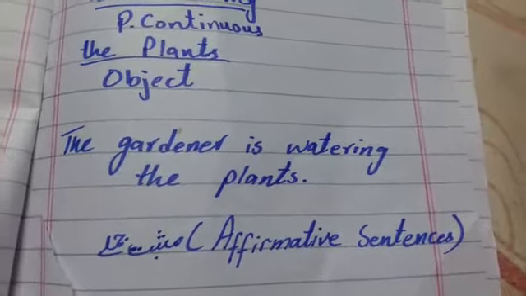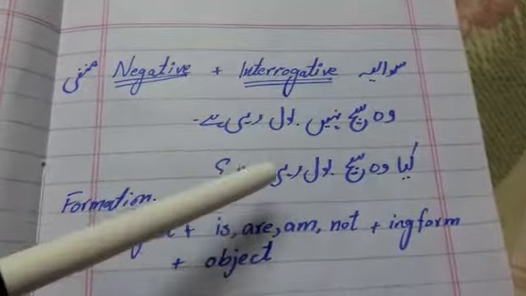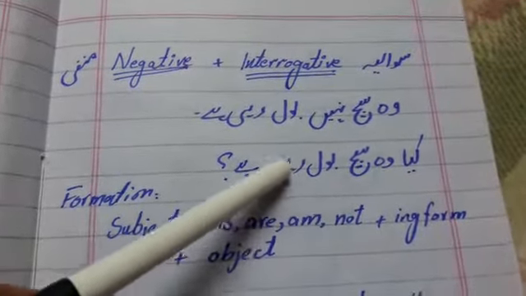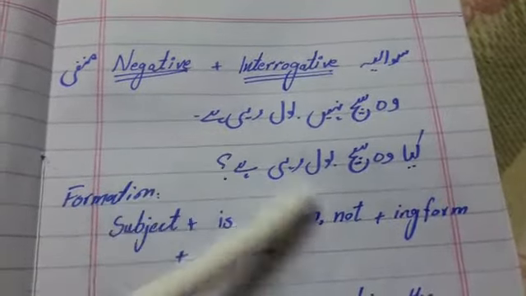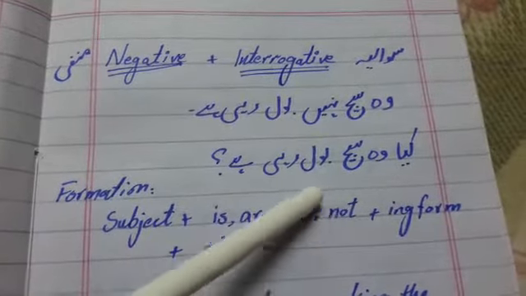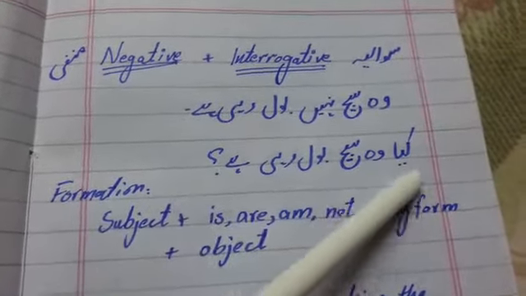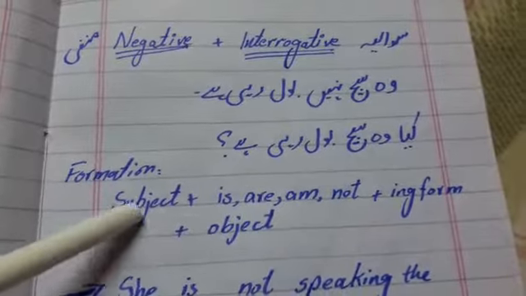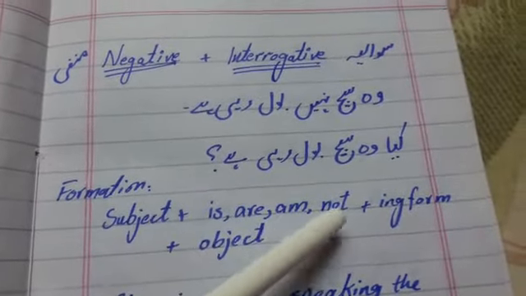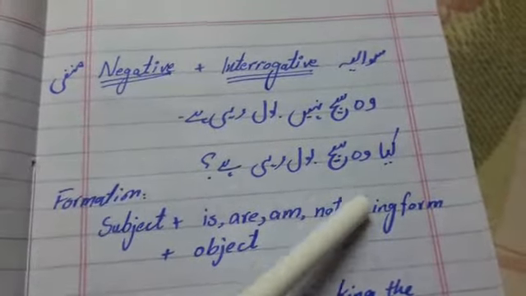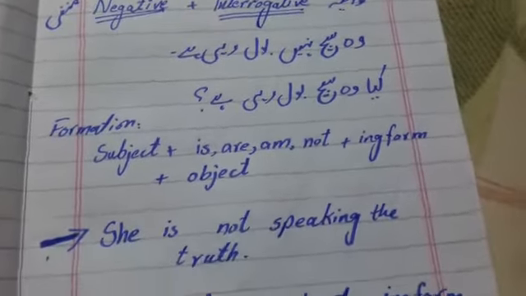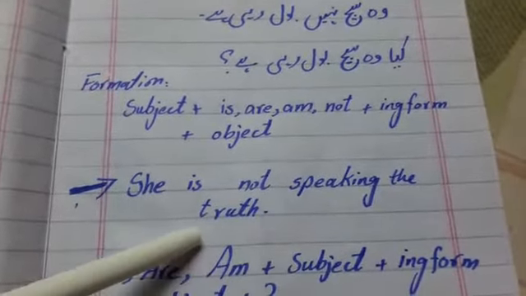Affirmative means musbat jumle. Now we have negative and interrogative as well, like वो सच नहीं बोल रही है. That is negative because there is a use of not. क्या वो सच बोल रही है? There is a use of question mark and क्या. Formation is subject plus is, am, are plus not. It is used for negative, plus ing form and object, like she is not speaking the truth.